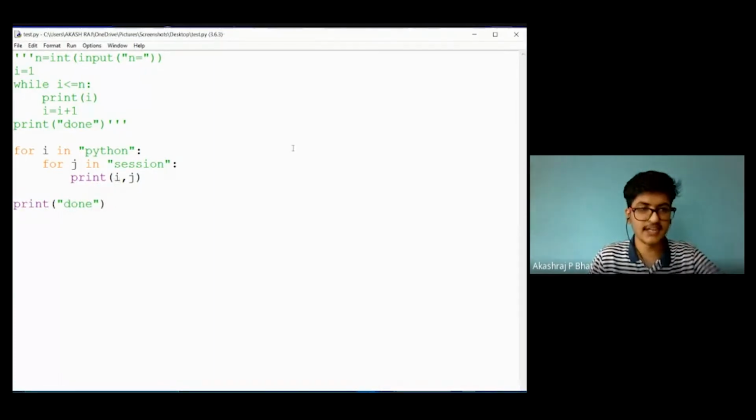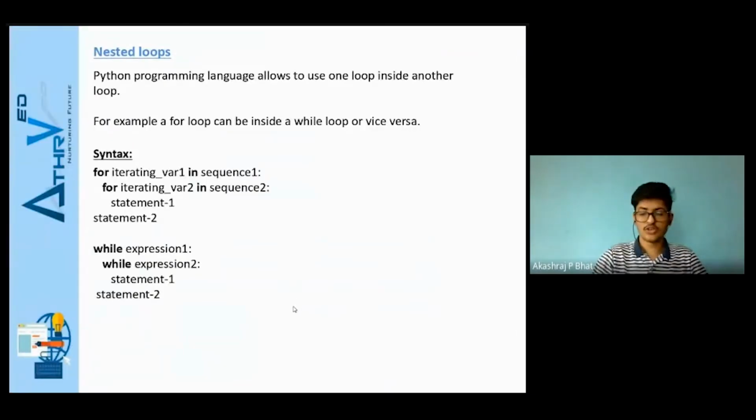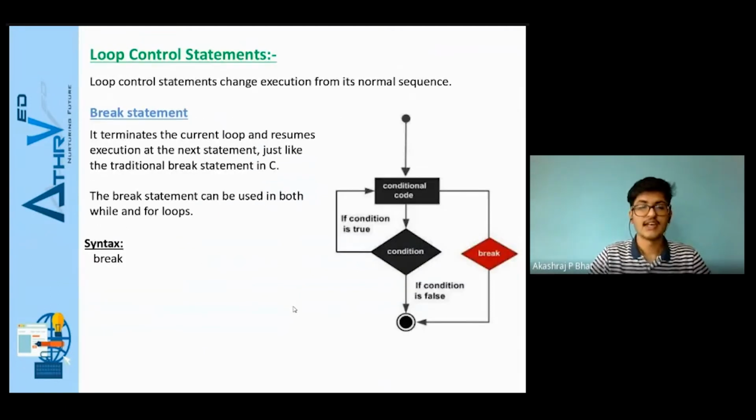So that is it regarding while, for, and nested loops. Now moving on to the third and final topic for today's session, which is loop control statements. Loop control statements are special statements that can change the path of execution inside a loop. There are 3 main statements inside loop control statements, which are break, continue, and pass.